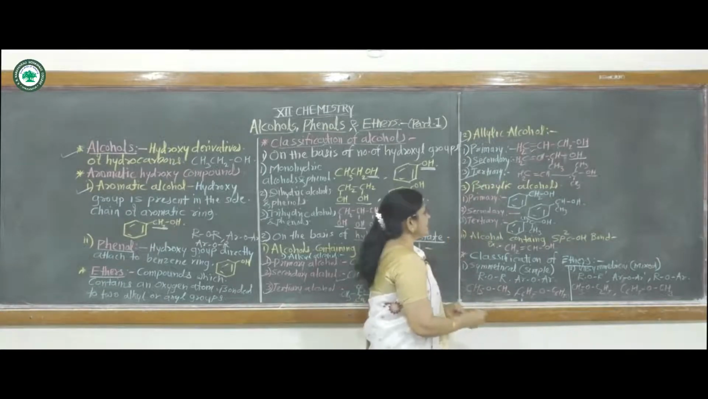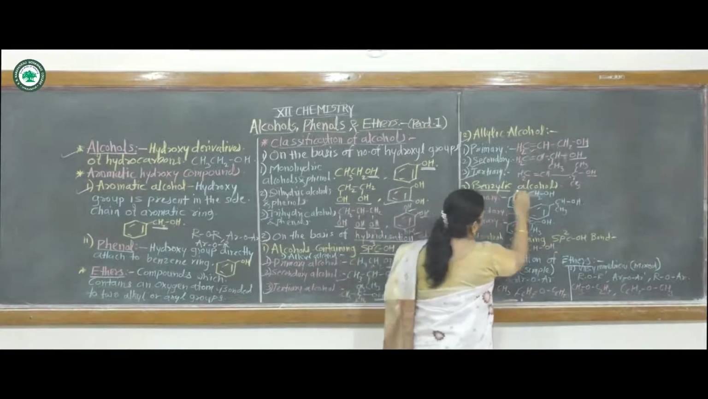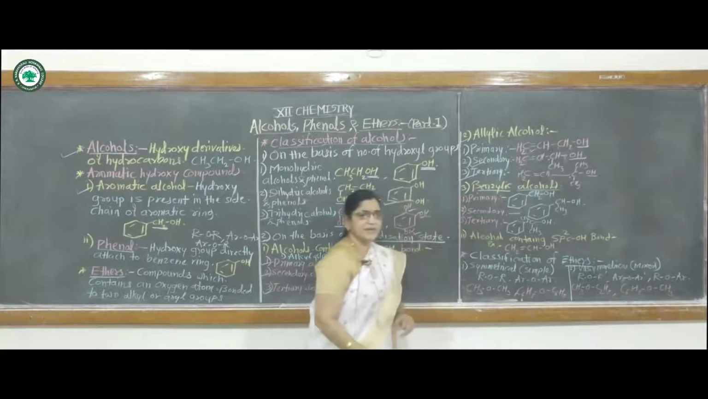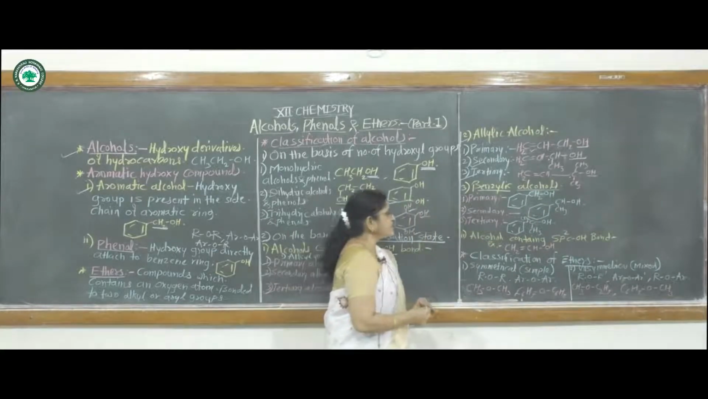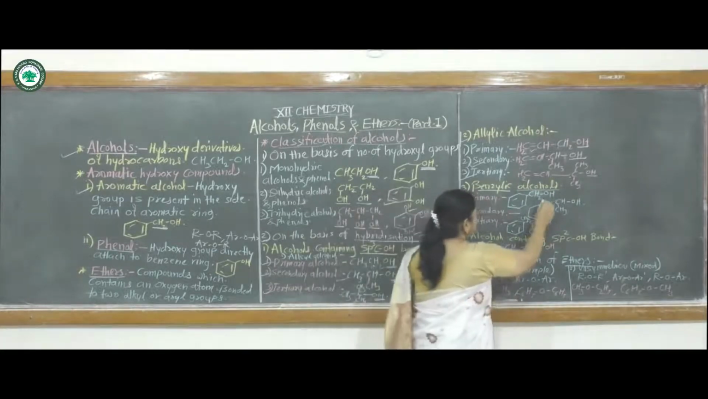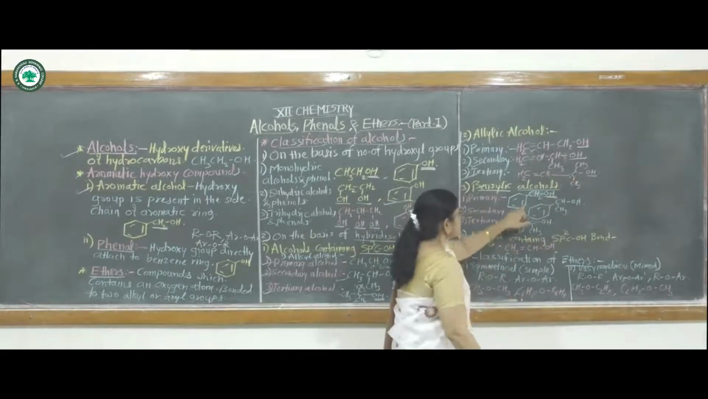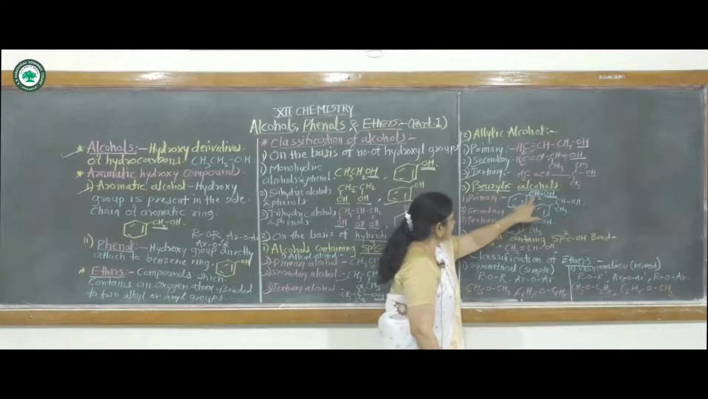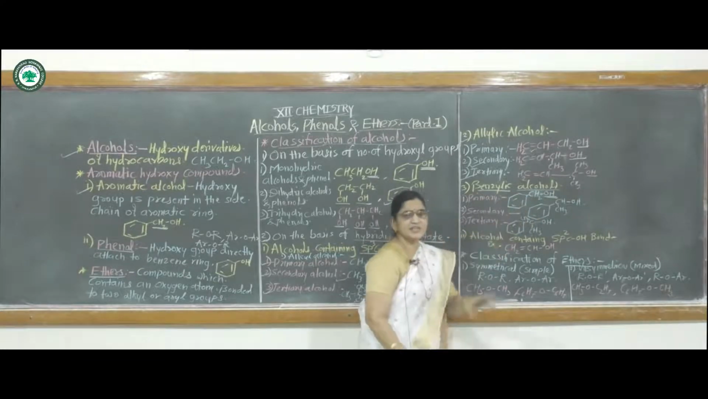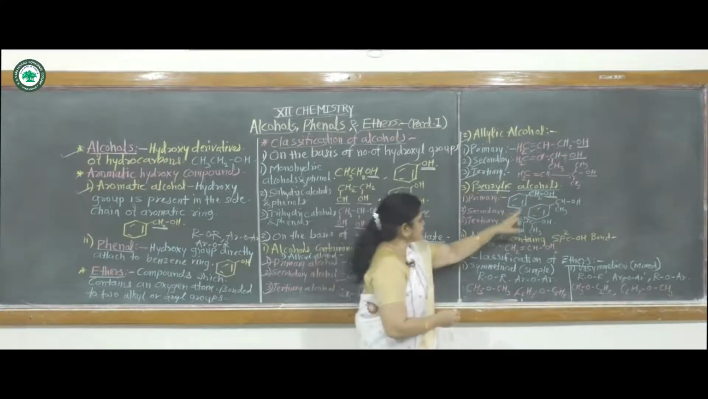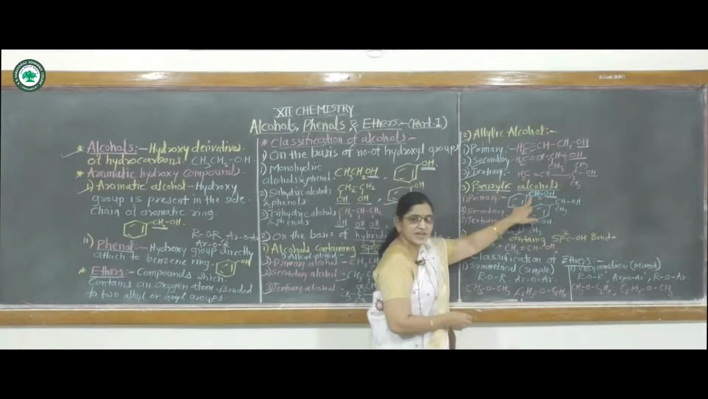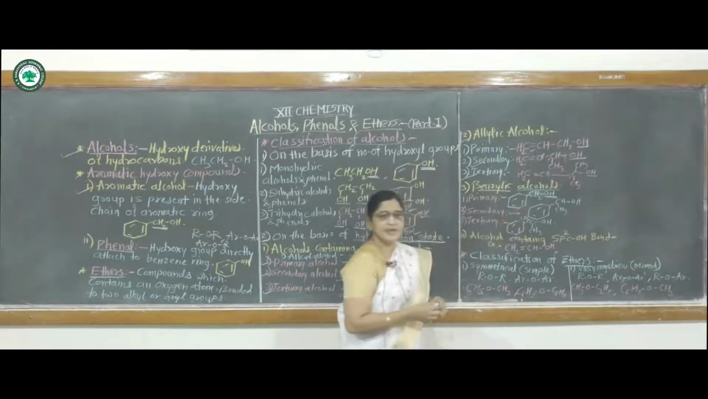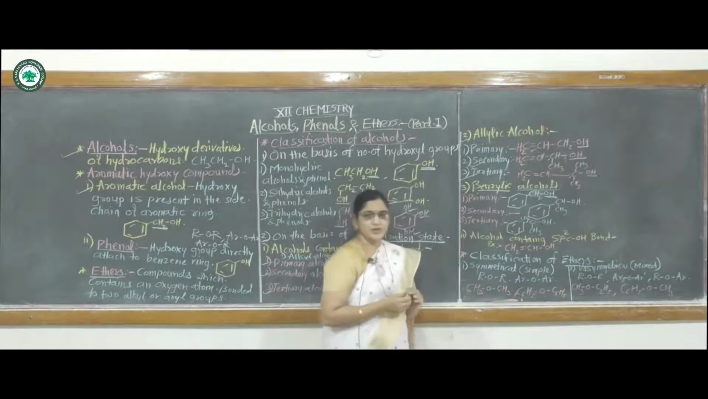Then the third one, that is benzylic alcohol. In this compound also, the hydroxy group is attached to an sp3 hybridized carbon atom next to the benzene nucleus, that is, an sp3 hybridized carbon atom next to the benzene ring.